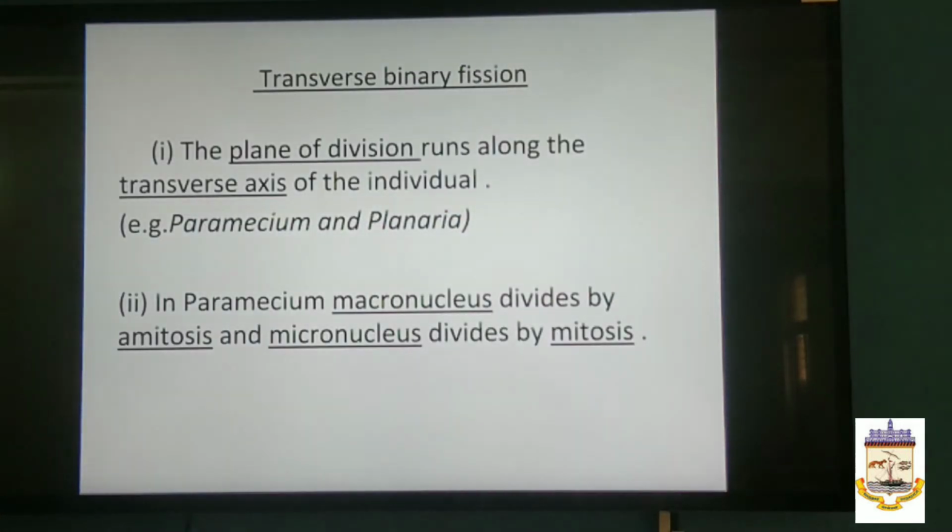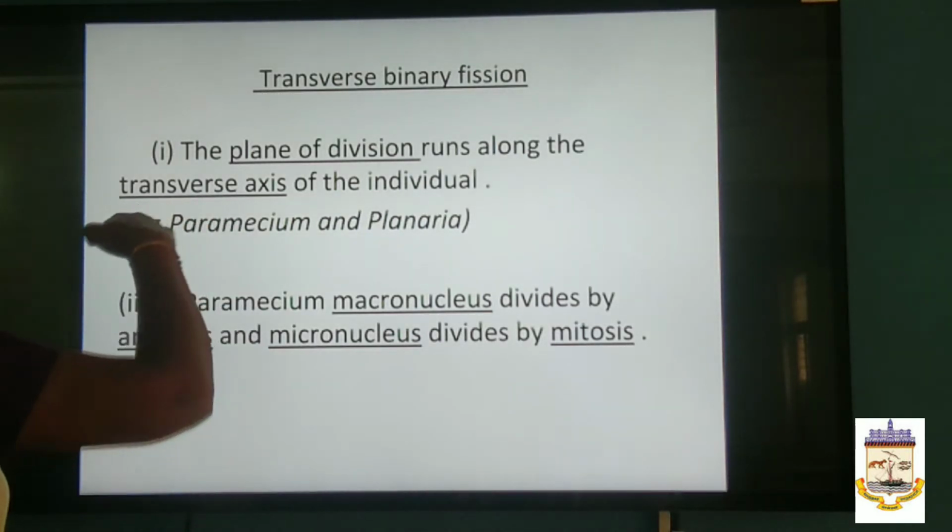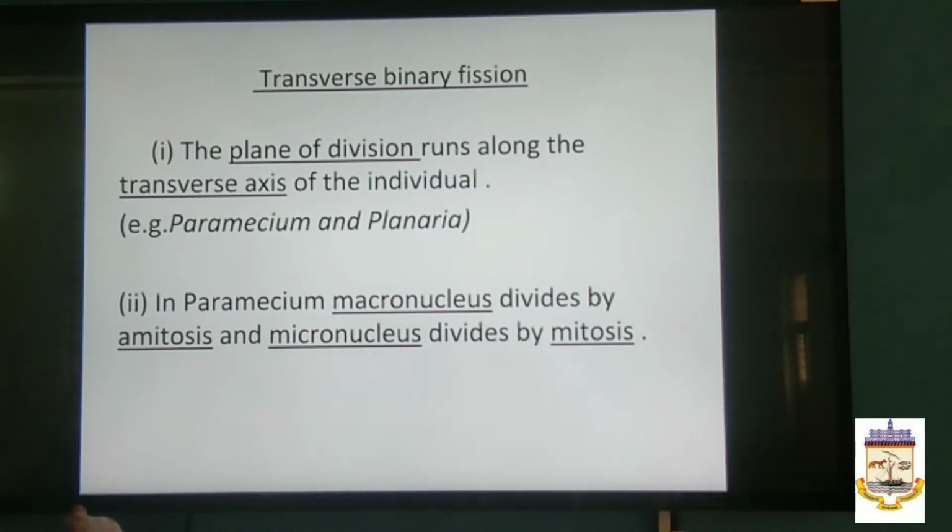The next one is transverse binary fission. Transverse, so here also the plane of division is in the transverse axis of the individual. Paramecium and planaria are the examples which are given here.